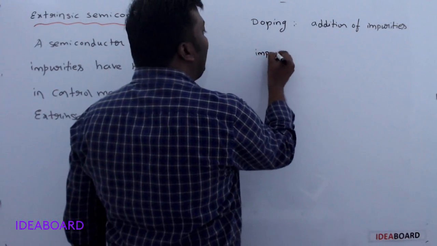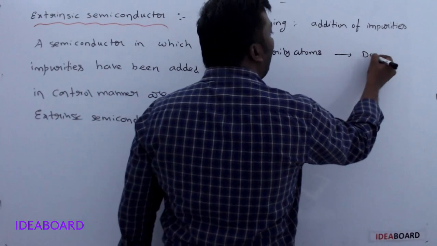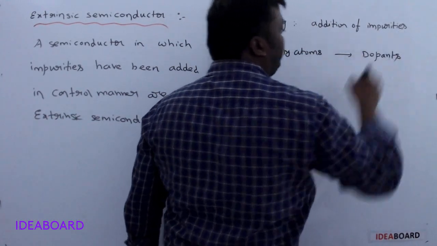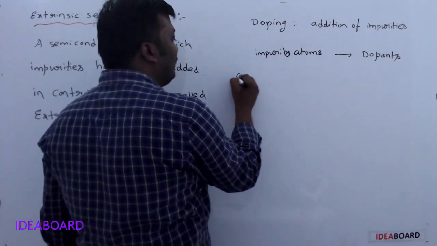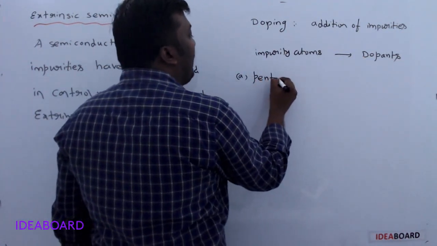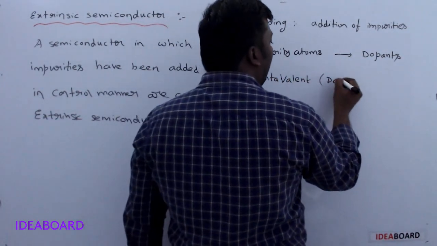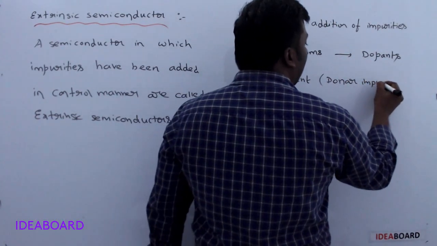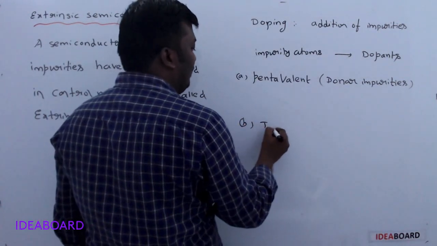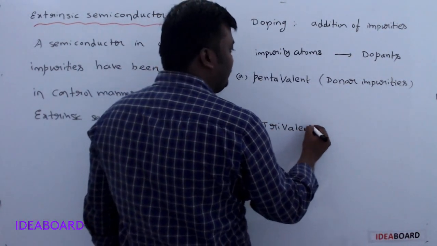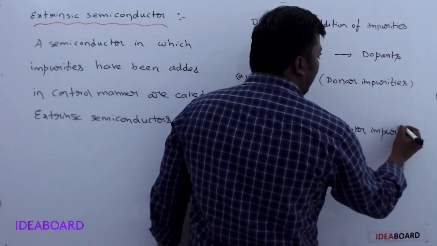And the impurities we add are called dopants. So impurity atoms are called dopants. There are two types of dopants. The first one is pentavalent, also called donor impurities. And the second one is trivalent, called acceptor impurities.